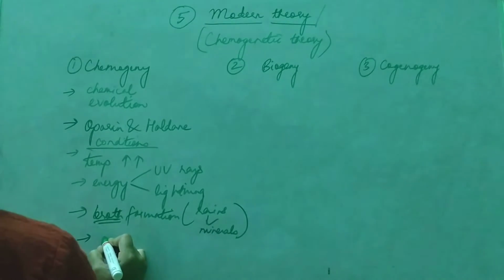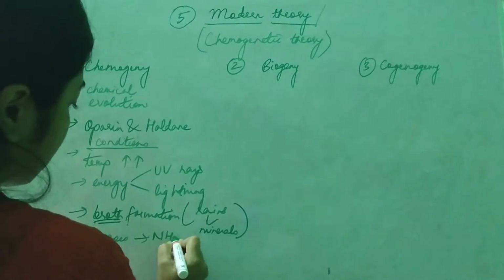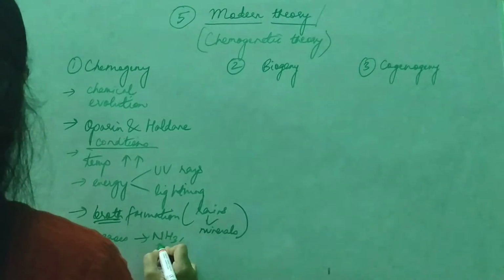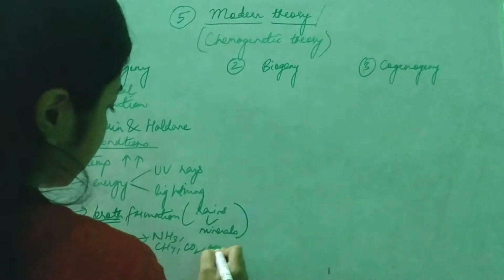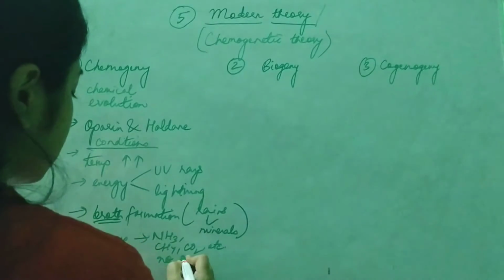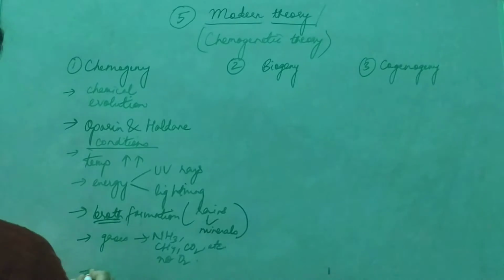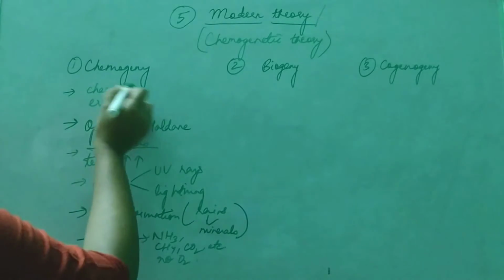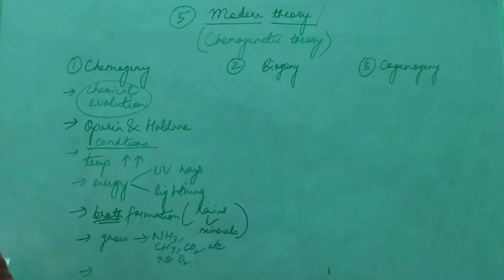Then there were certain gases like ammonia, methane, carbon dioxide, etc. But again, there was no oxygen. So, in this chemical evolution, certain chemical compounds were formed.